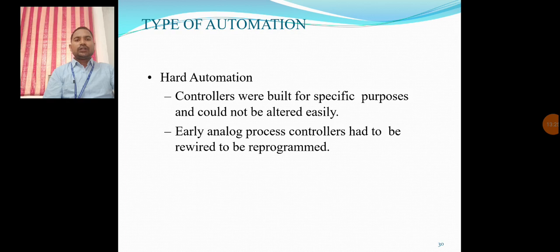Initially we drill, after that the boring operation, next counter boring, counter sinking, and after that internal threading. These are the 5 operations to be considered. Each operation we can do at only one workstation. At that situation, each operation is done at each workstation. Those operations belong to a fixed sequence. That is considered fixed automation, sometimes called hard automation.